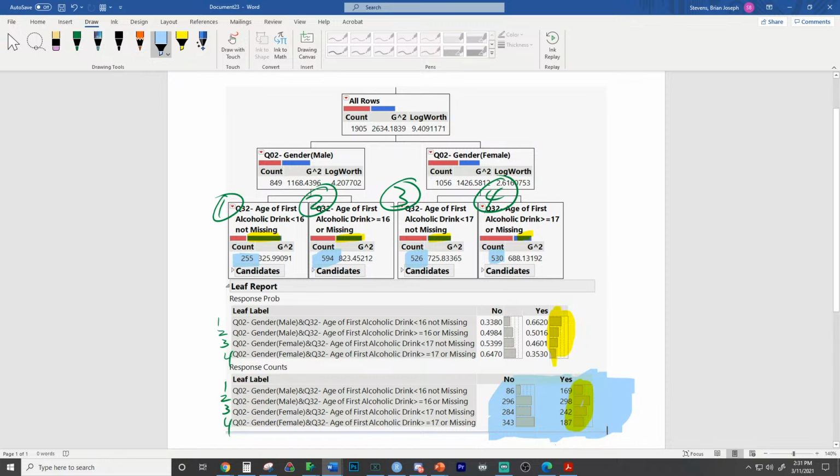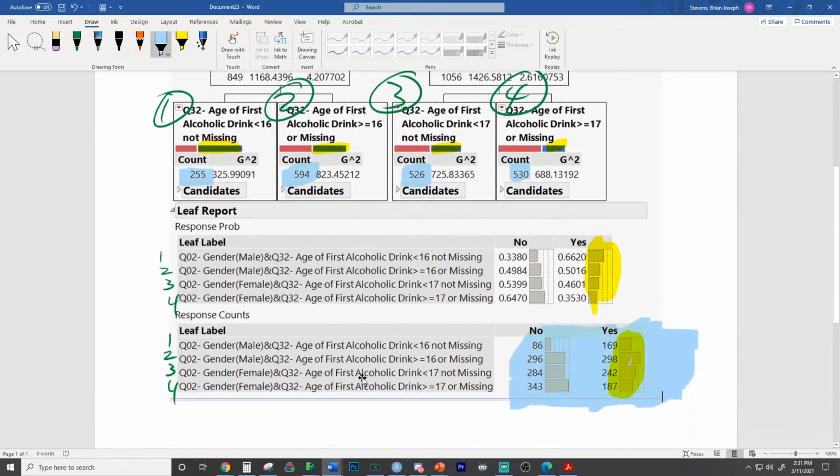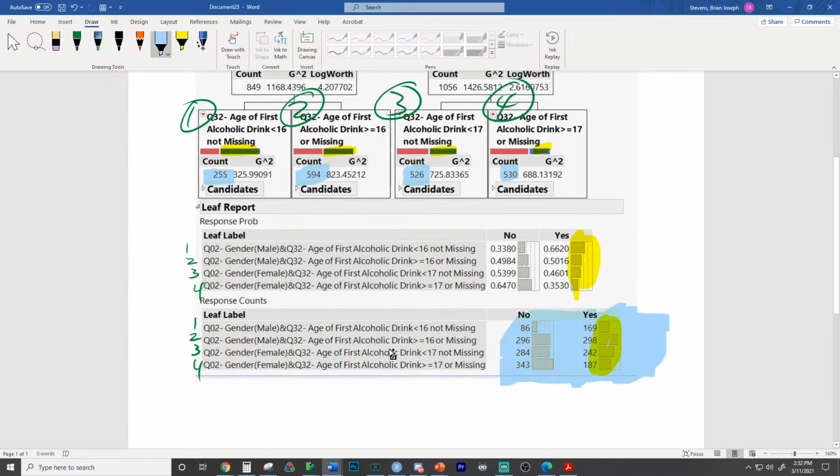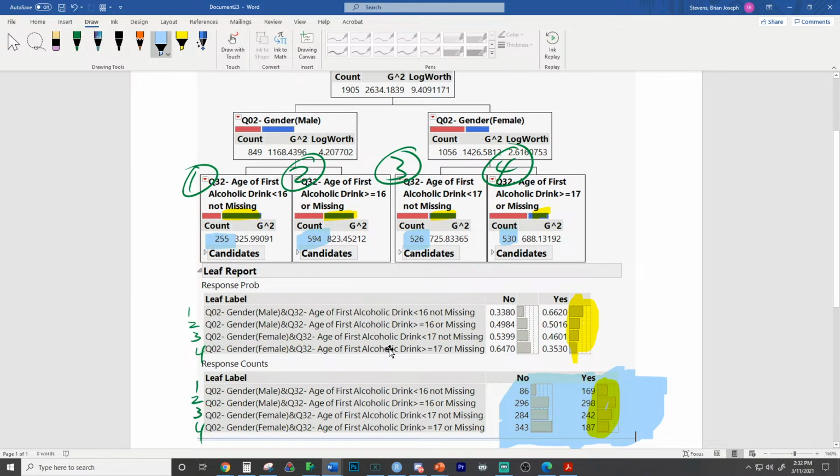So what are the characteristics of people who are most likely to have broken a bone? Looking at the terminal leaves right there, and we could follow through this, but tell me about people who are most likely to have broken a bone. What characteristics would people have? This is a good time to think, write it down, see if you can follow through the tree. It's available in the leaf report at the bottom, but see if you can follow through.